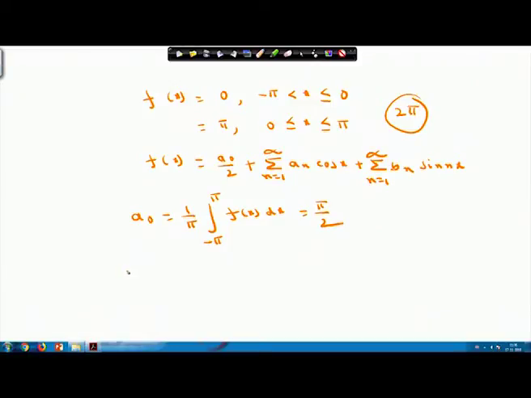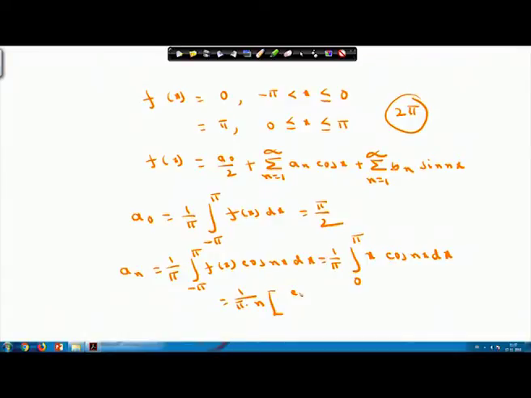Your a n will be equal to 1 by pi integral from minus pi to pi f x into cos n x dx. Here your f x is equal to x. So, I can write down 1 by pi integral from 0 to pi, because from minus pi to 0 it is 0. So, it is 0 to pi x cos n x dx, and if I evaluate it, 1 by pi will come over here into cos n x by n from 0 to pi.